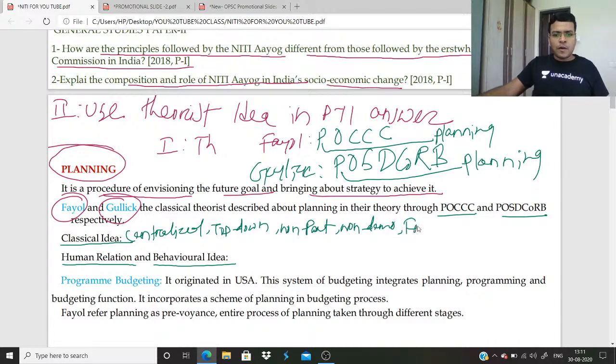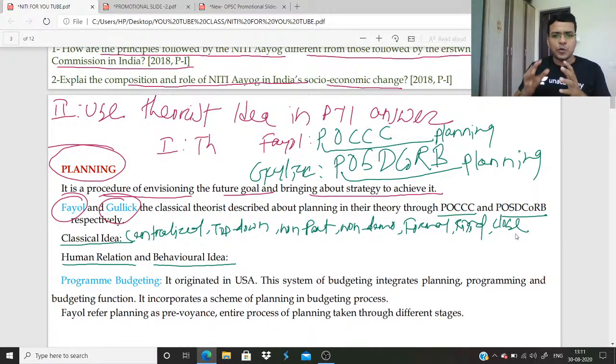It is a very formal type of plan. It is centralized, top-down, non-participative, non-democratic, formal. It is a very rigid plan, not flexible. So when the top makes the plan and gives it to the subordinates to follow, it is very rigid and closed planning.